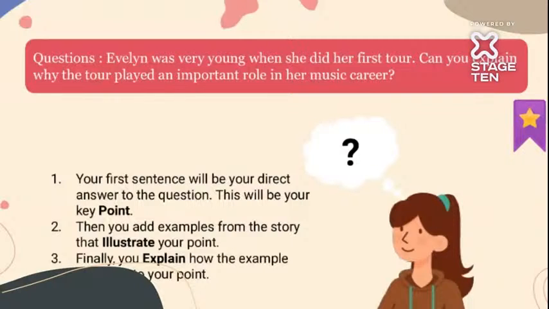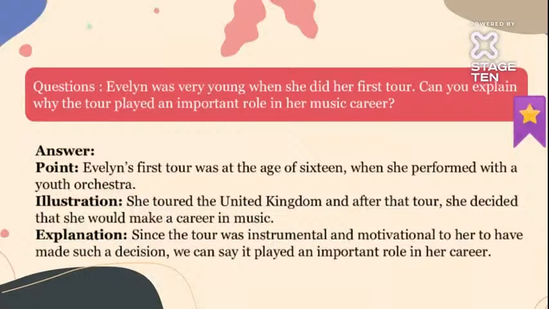Okay, she was young, but still it was very important in the career. Yes. So in London, how was it? We have to explain that. See here, Evelyn's first tour was at the age of 16. At the age of just 16 years, she gave her first tour where she performed with the youth orchestra.